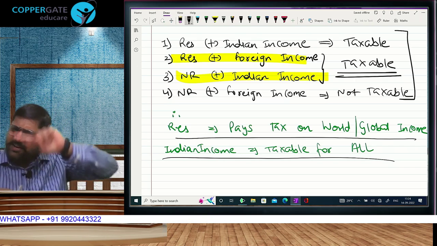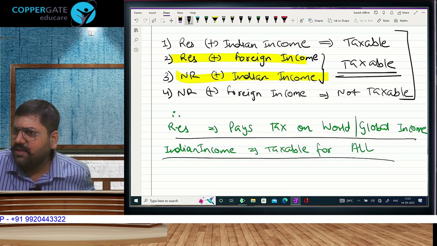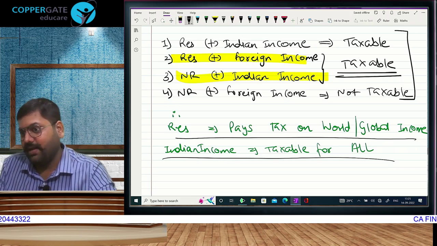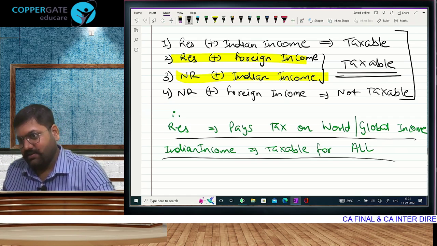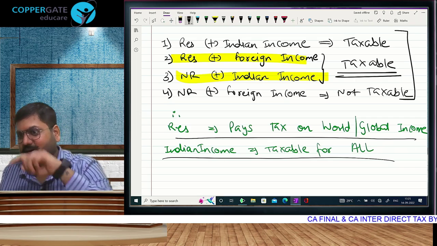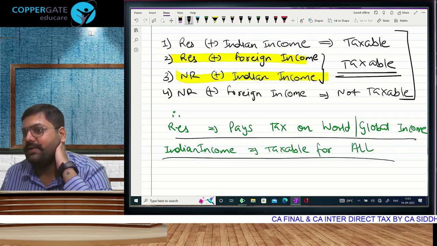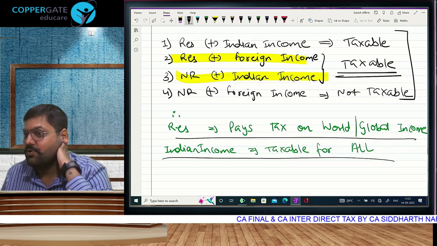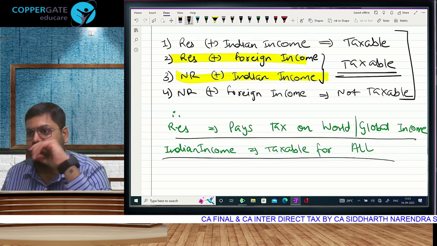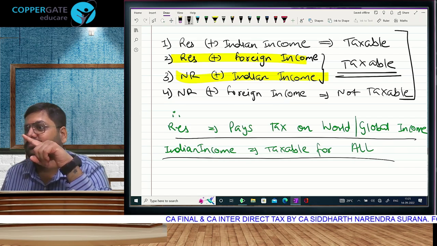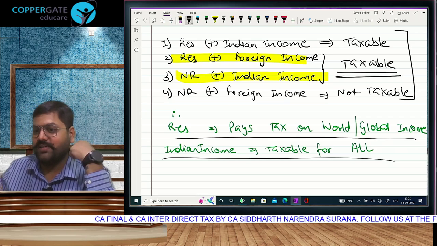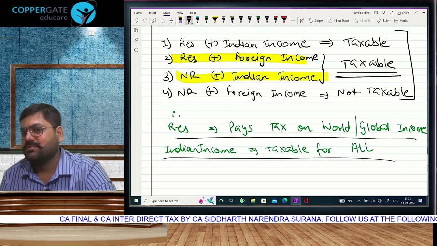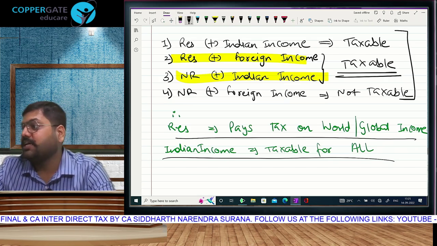Your non-resident will be resident in some country, no? He will pay tax in that country on the basis of his residence there, like India is levying tax on the basis of residence. So, resident here, source outside, or resident outside, source here. This is known as double taxation. What is it called? Double taxation. When the same income of the same person is taxed in 2 countries, one country because of residence, the other because of source. If that is your question, does he have to pay tax in both countries?